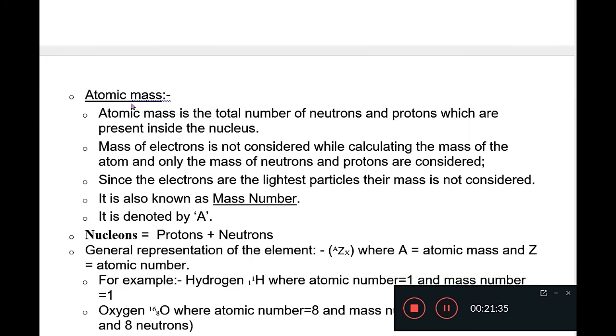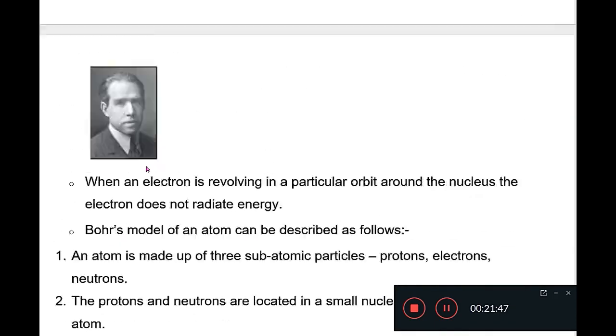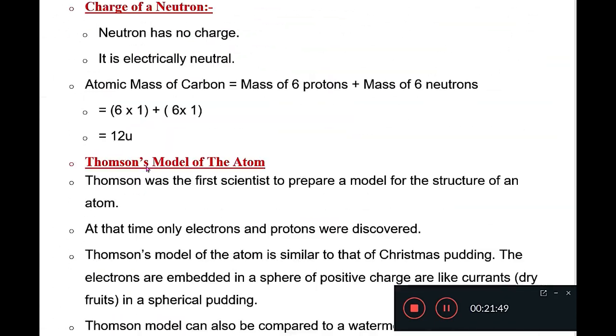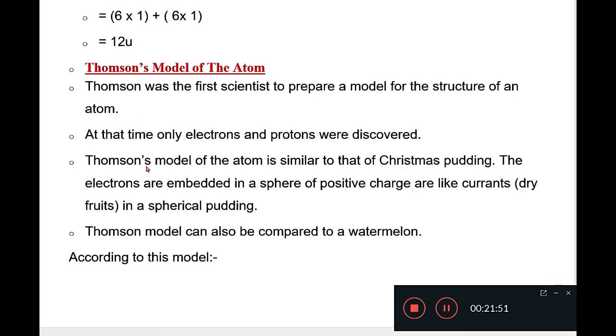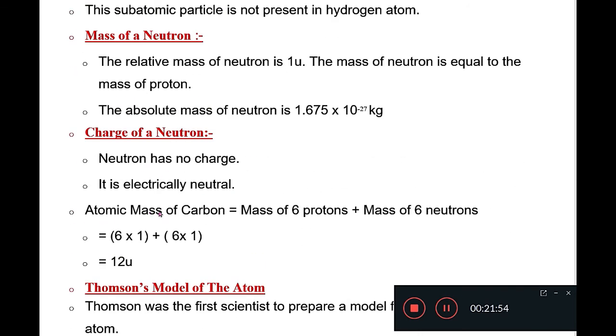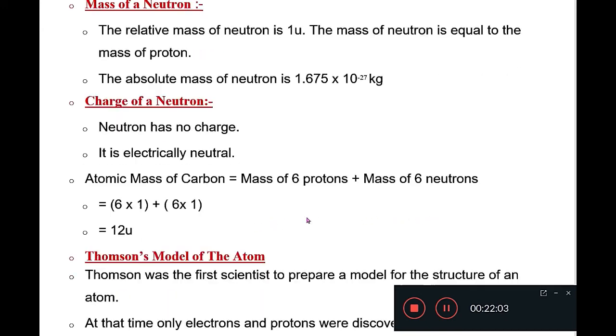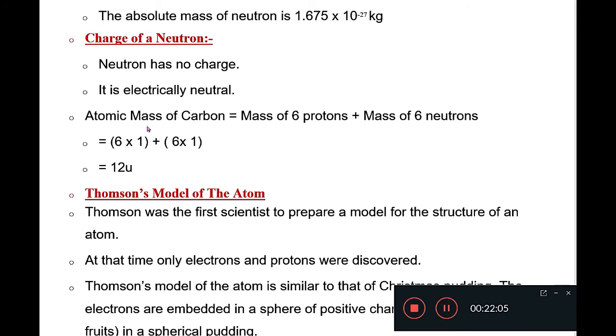The next topic is atomic mass. Atomic mass is the total number of neutrons and protons which are present inside the nucleus. Just now I told you atomic mass, here, atomic mass of carbon. Atomic mass means number of protons plus number of neutrons inside the nucleus is equal to the atomic mass of that atom.